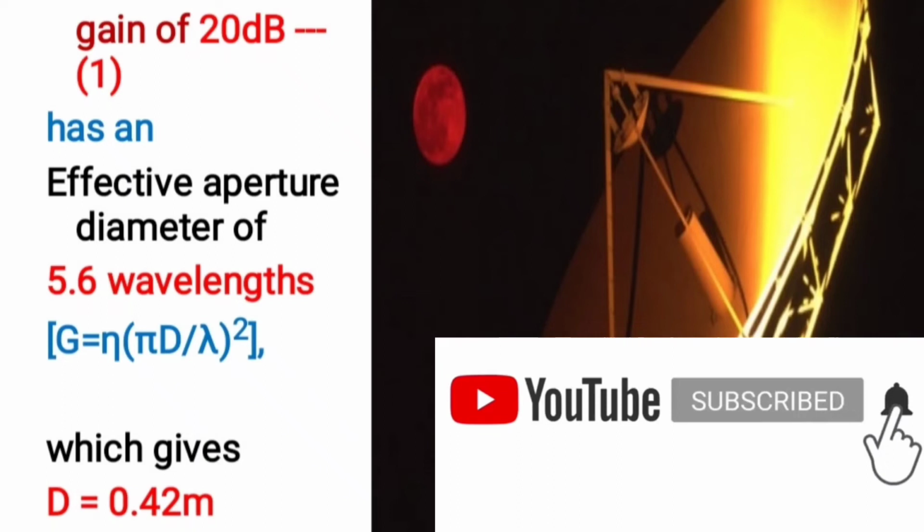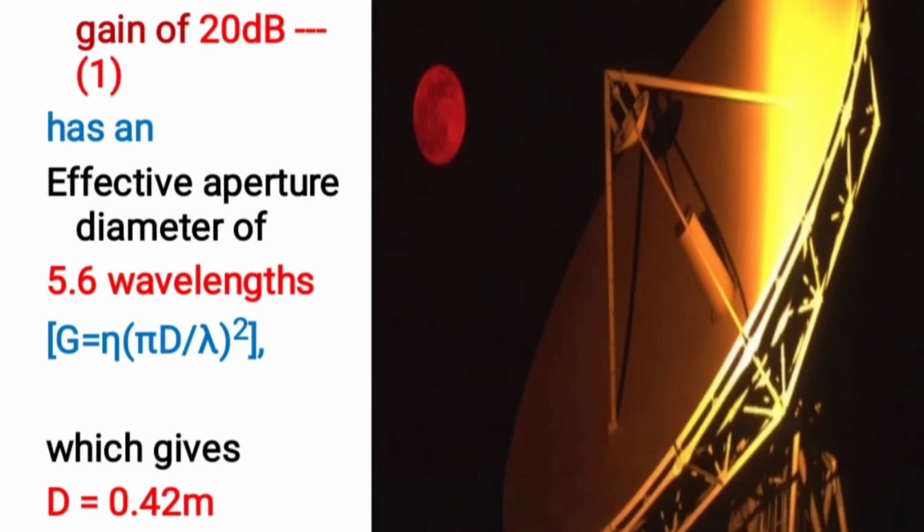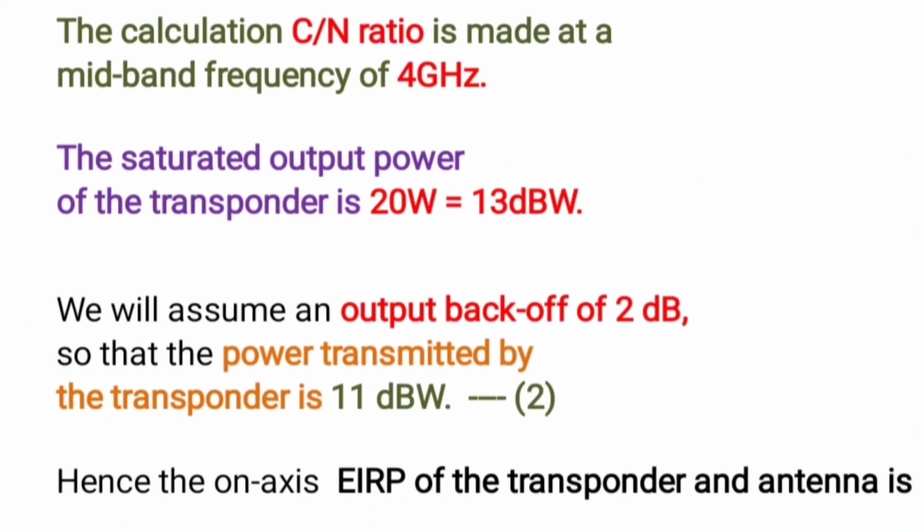That gain G is equal to eta (4 pi d divided by lambda) whole square, for a diameter of 0.42 meters at a frequency of 4 gigahertz. Now we have to calculate the carrier to noise ratio. The carrier to noise ratio is made at a mid-band frequency of 4 gigahertz.